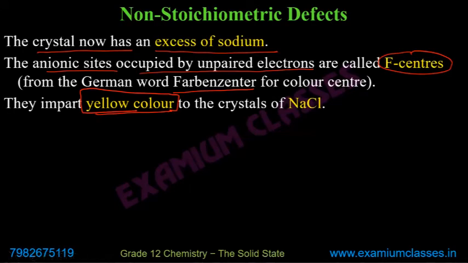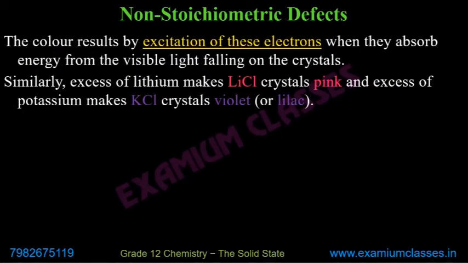So this was for NaCl. But there are other crystals. For example, if we talk about lithium chloride, then pink. It means in lithium chloride, the electron will have a wavelength which falls in the pink region. Same non-stoichiometric defect we are talking about.